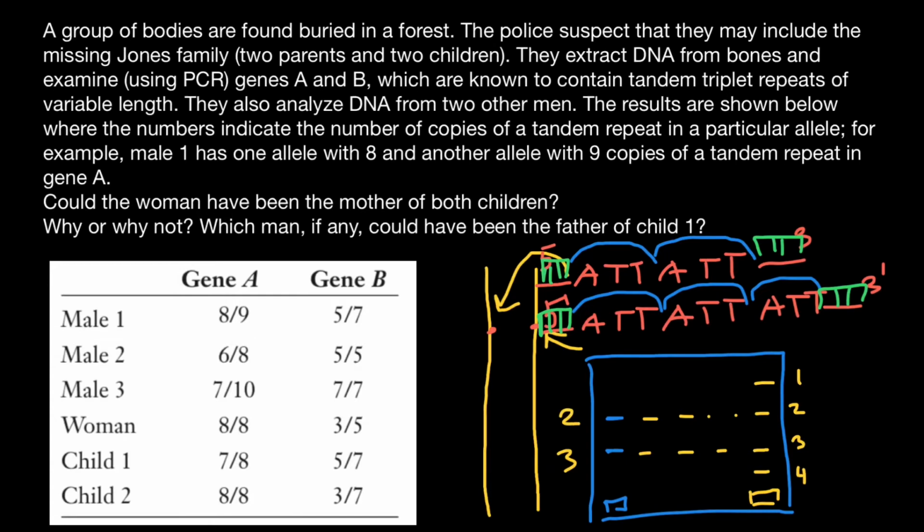So this person has 2 and 3, these numbers that specify this locus here, 3 and 2. It also can be 2 and 3, because we don't have left and right. We just know that here in this locus on the chromosome number 1, this person has 2 repeats and 3 repeats of trinucleotide.